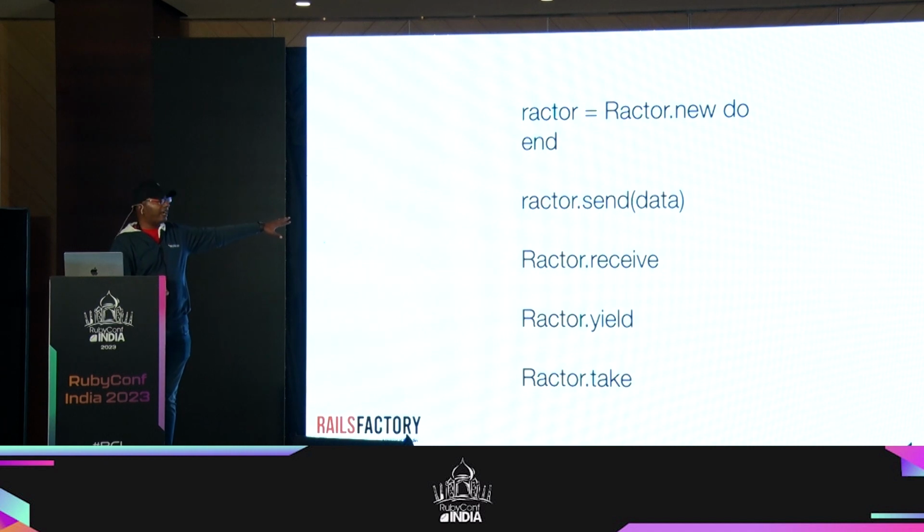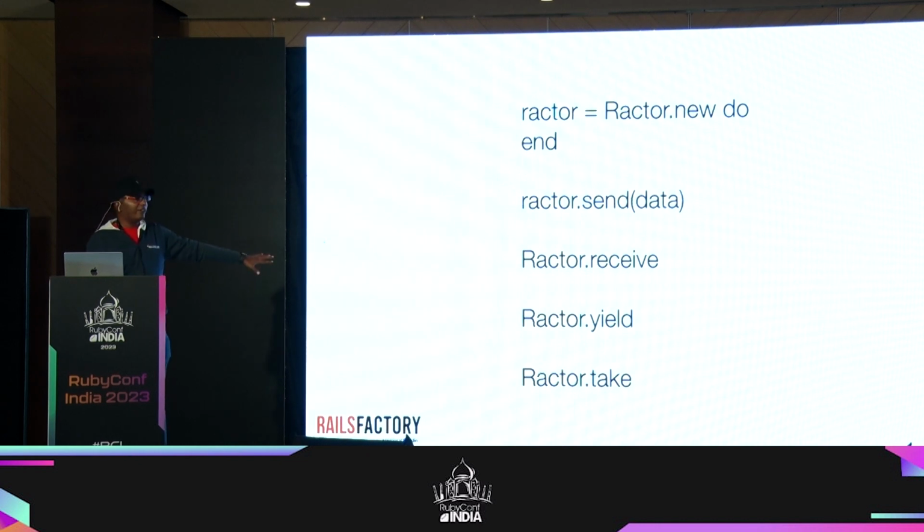So first thing is Ractor.send, which is a push basically. From outside or from within a Ractor, I can use the send method to send data. But again, sending this data is still limited because the data has to be immutable. You cannot send mutable data, and there is a restriction on certain objects that you can share. And then once you send the data, I can use Ractor.receive to receive that data, right?